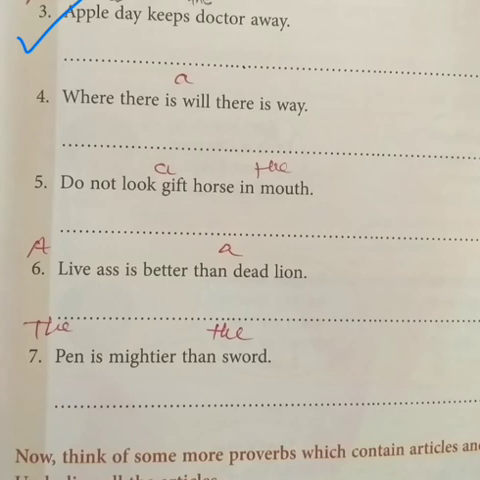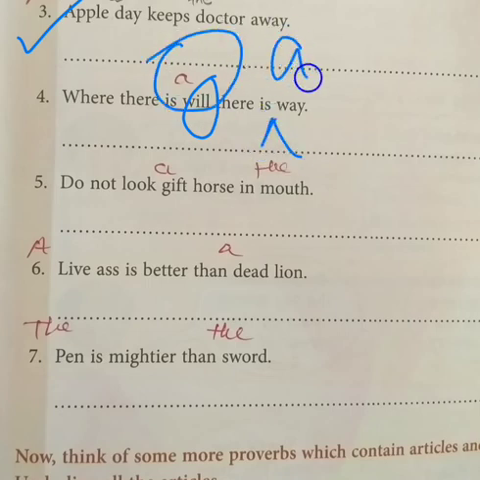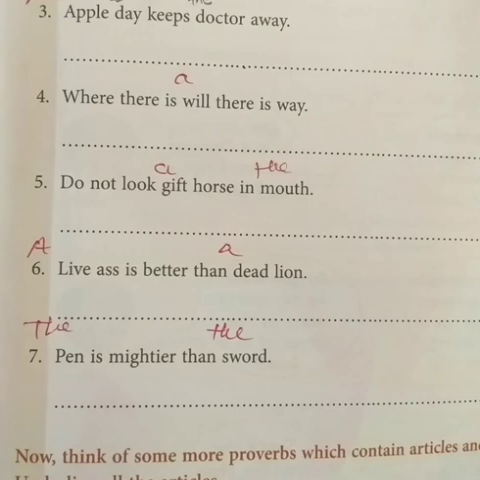When there is a will, there is a way. Okay, so here "will" is countable. Will means what we want to do. So "a will", and "there is a way", here also "a" will come. So when there is a will, there is a way, one way. Okay, so let's move on to the next.